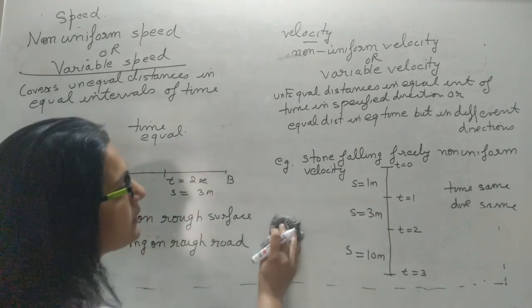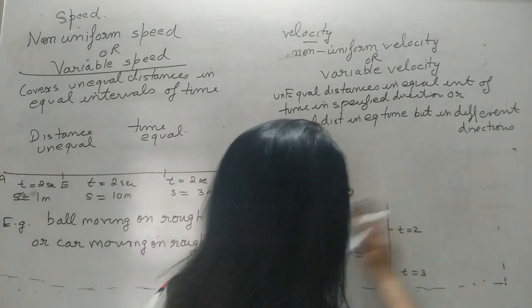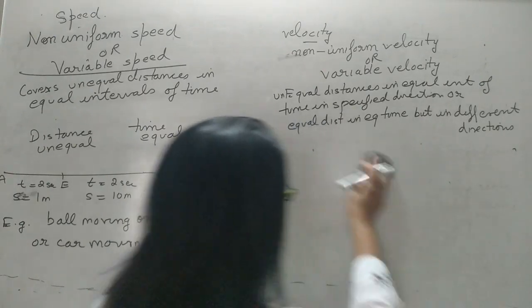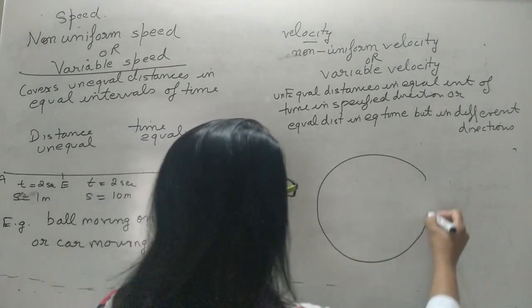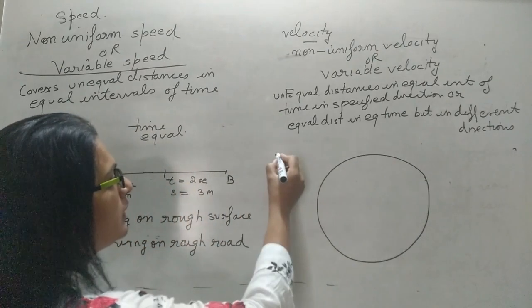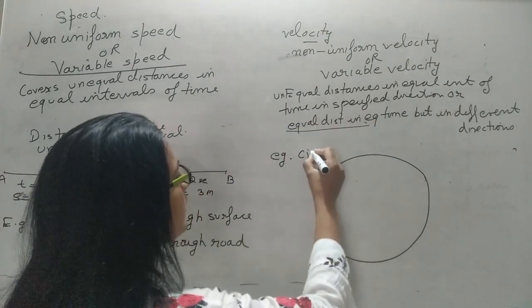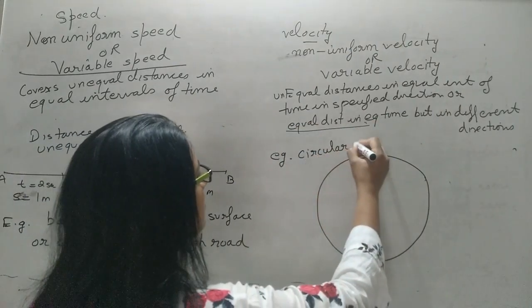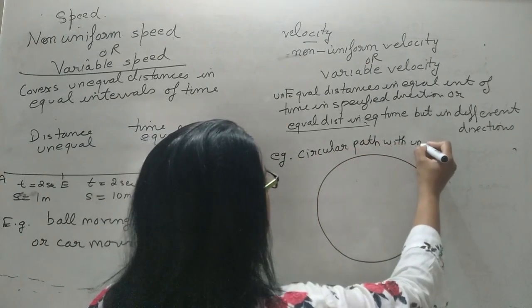Now let us take the example for the second case, where the body is moving with equal distances in equal intervals of time, but the direction is changing. The example is when the body is moving in a circular path with uniform speed.